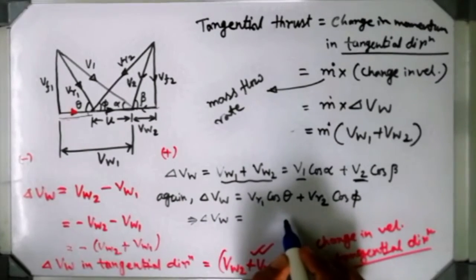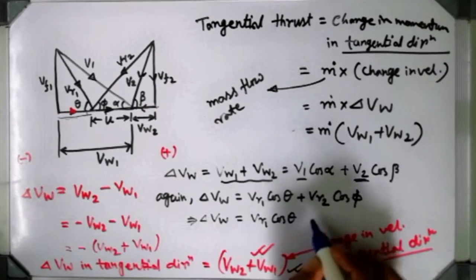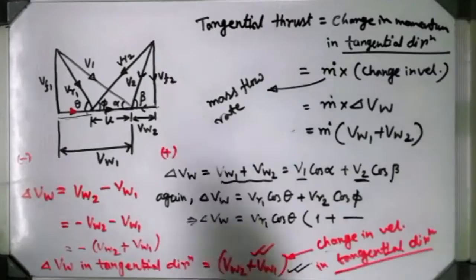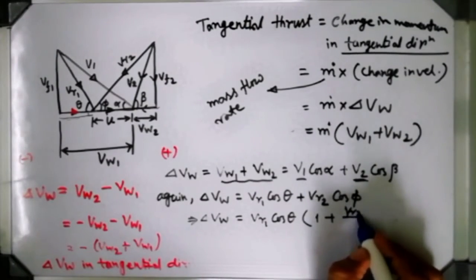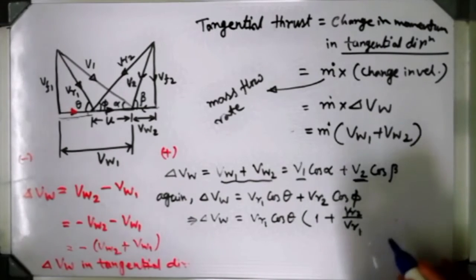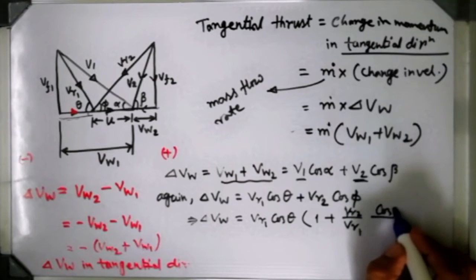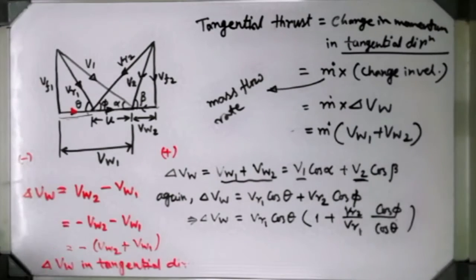Now if you take VR1 cos theta as common from here, then it will be 1 plus VR2 by VR1 times cos phi by cos theta.